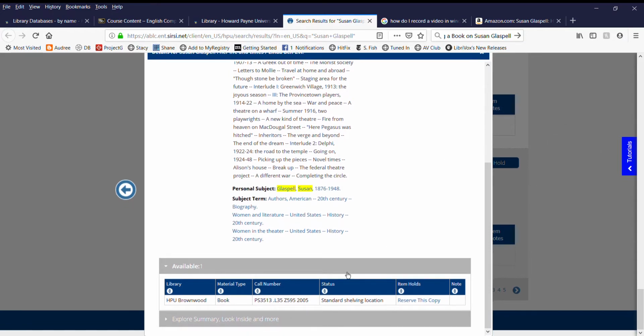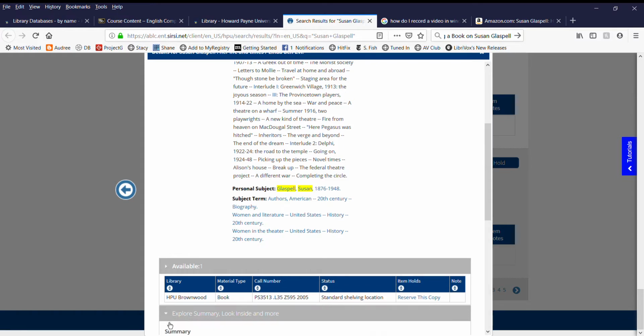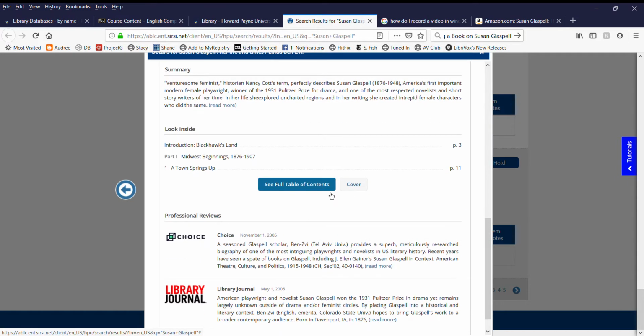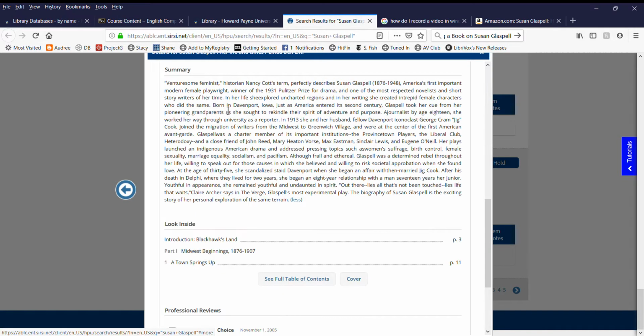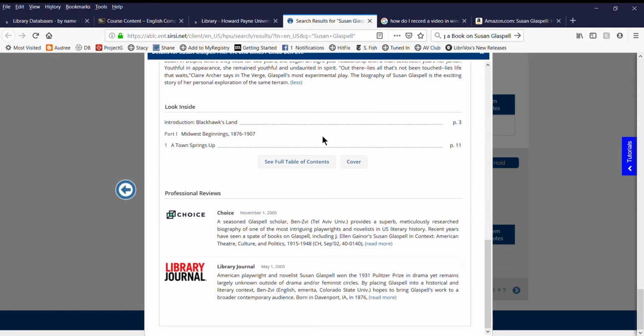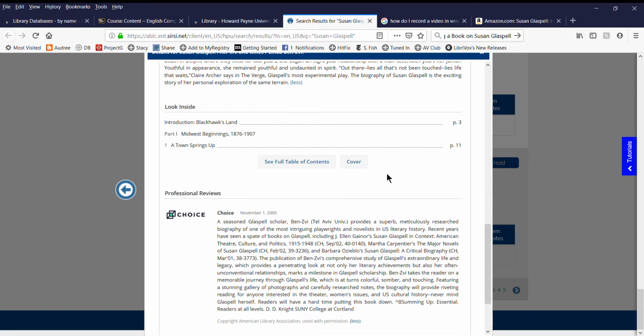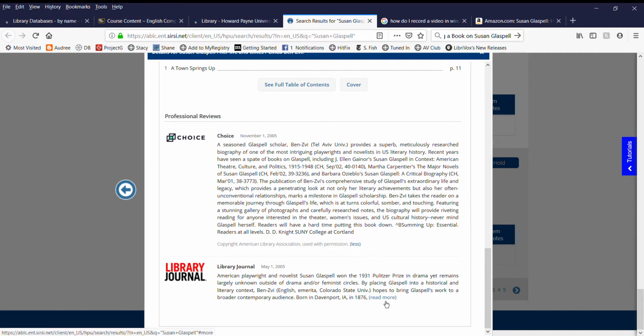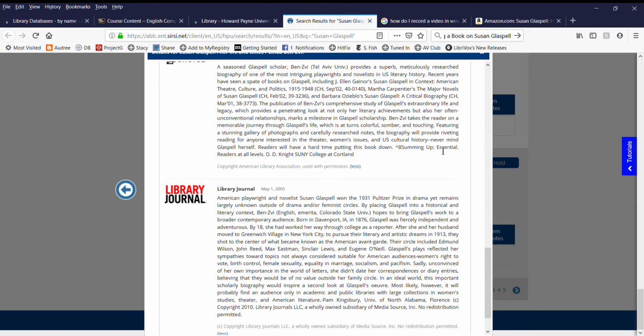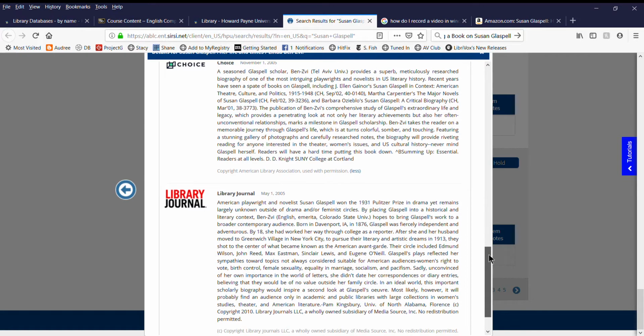Let me scroll down. Oh, here, look at this, explore summary. This often includes reviews of the book. Now this summary here is usually publisher's stuff off the dust jacket, so this is kind of salesmanship, often. But down here, Choice and Library Journal, those are reviewing sources intended for libraries, like the Howard Payne Library, libraries that have to be selective in what they buy because their budget is limited.